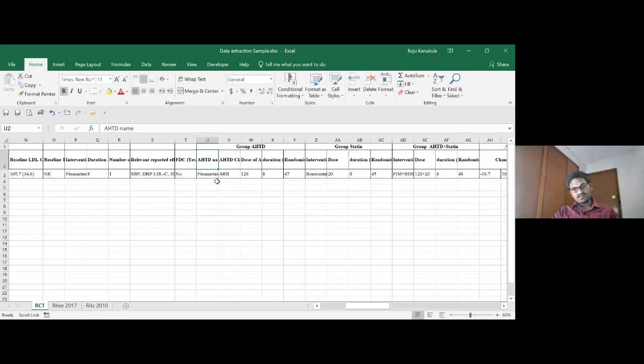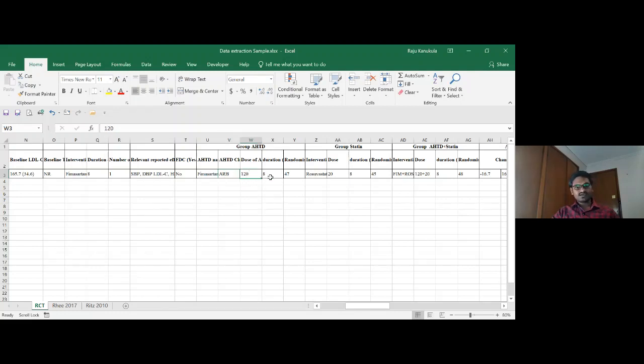So what is the drug 1? What is the name of the drug we are capturing here? What is the class of the drug? By capturing the class of the drug, we can do some subgroup analysis based on the class. If there are 3 to 4 ARBs and 2 to 3 calcineurin blockers, we can do subgroup analysis and see which class of drugs is acting better for reducing the SBP.